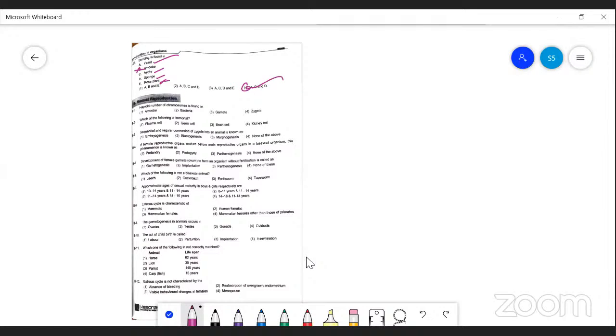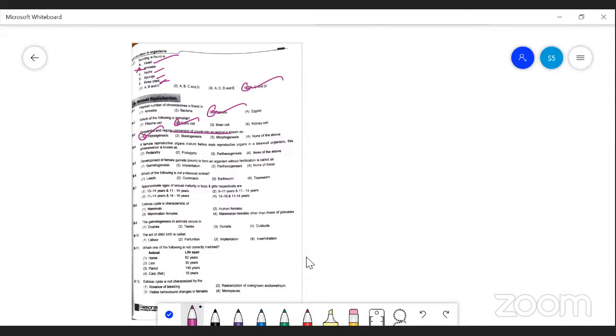A haploid number of chromosomes is found in gametes. Which of the following is immortal? We already discussed germ cells. The sequential and regular conversion of zygote into an organism, the whole process, we call embryogenesis. But I'll come to the next part.